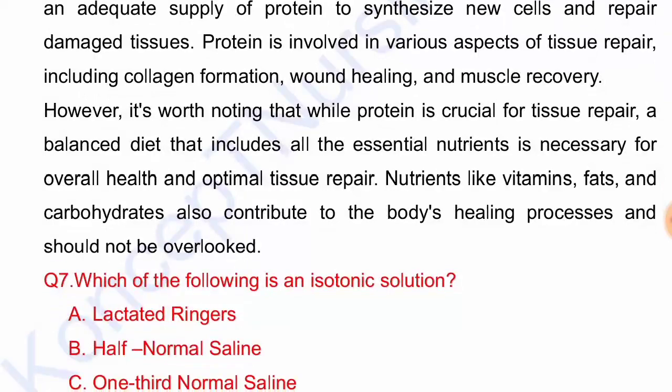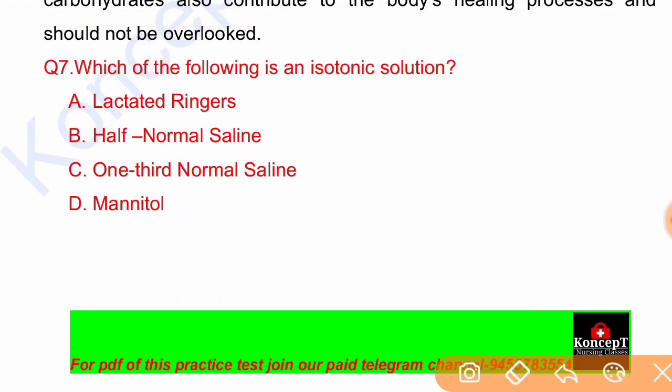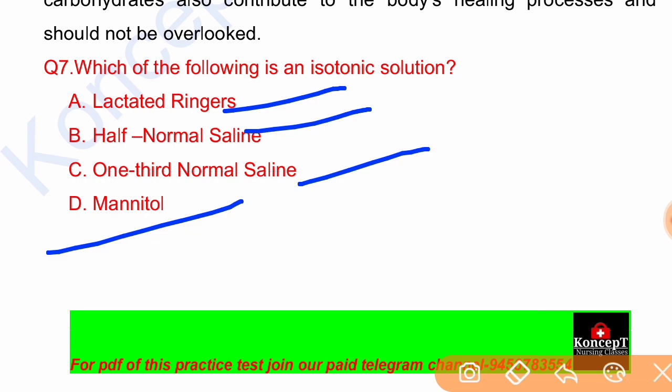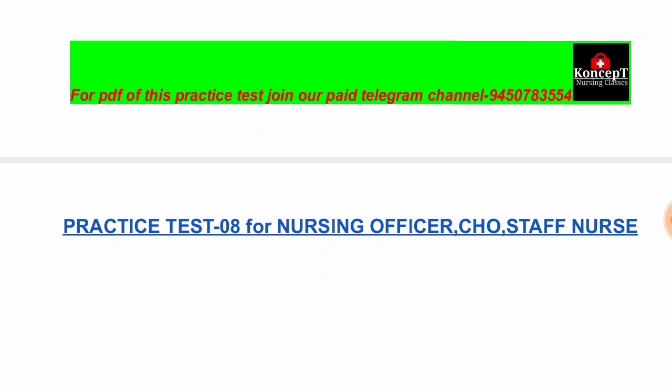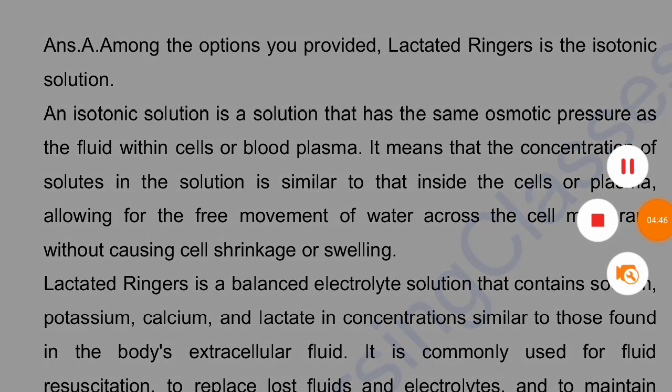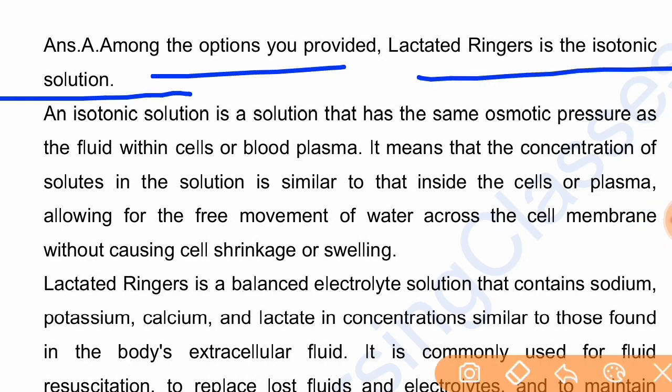Next question. Which of the following is an isotonic solution? Ringer's lactate, half normal saline, one-third normal saline, mannitol. The correct answer is option A, Ringer's lactate is an isotonic solution. Among the options you provided, Ringer's lactate is the isotonic solution.